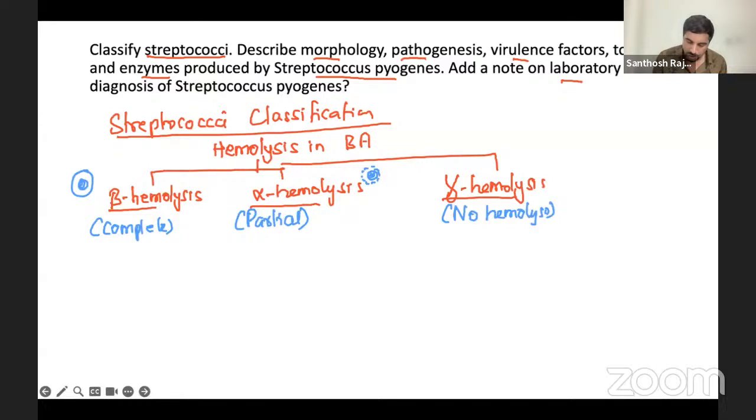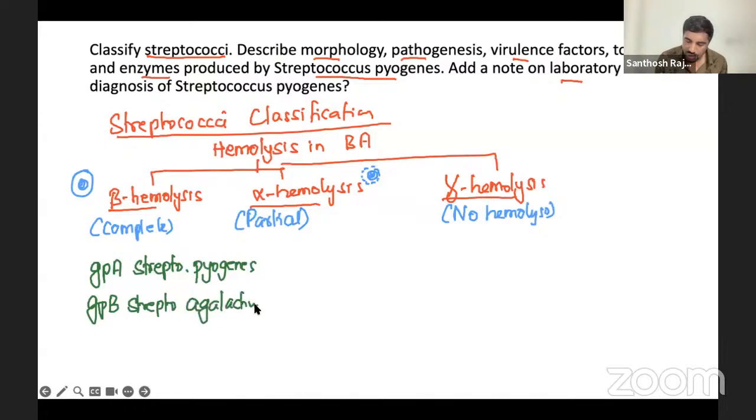Now look at this. Examples you have to give. Beta hemolysis, two bacteria. Which ones? Group A and Group B. Group A is basically your Streptococcus pyogenes. Group B is basically Streptococcus agalactiae, which causes meningitis in children and infective endocarditis. Oh, sorry, mainly meningitis in children. That is very important there. Okay, and sepsis. Pyogenes is the one which we're going to talk about in a while.